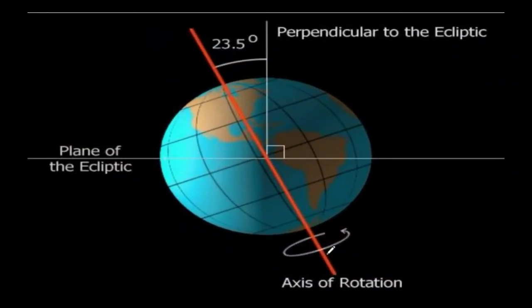इस इमेज में आप देख पा रहे होंगे, this is our Earth. This line which is drawn by red color, that is Earth's axis. An imaginary line which connects Earth's north pole to the south pole. That line is called axis. With the horizontal line that you can see here, this is the orbital plane or this is called the plane of ecliptic. And this is the perpendicular on this orbital plane. So with these two lines, we can actually understand how much the Earth axis is tilted from the orbital plane or from the perpendicular of the orbit.